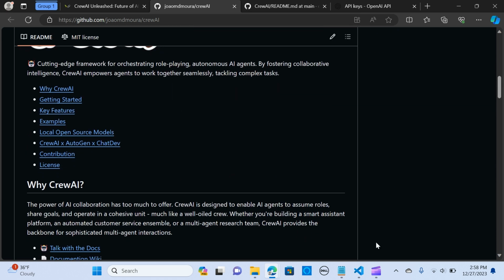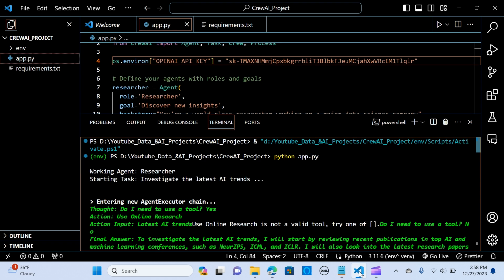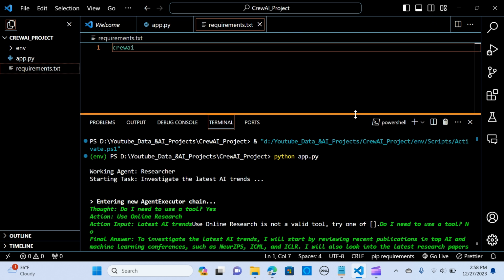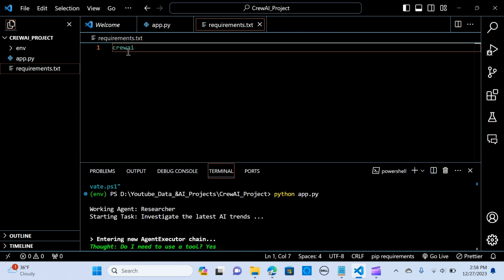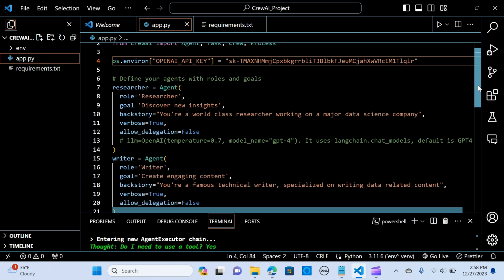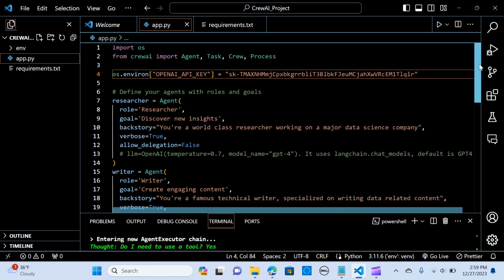What you really need, in my VS Code, are these requirements that you can set up with. You only need CrewAI, so it's going to install all the dependencies. Then we'll walk you through a quick example that can be found in the repo.